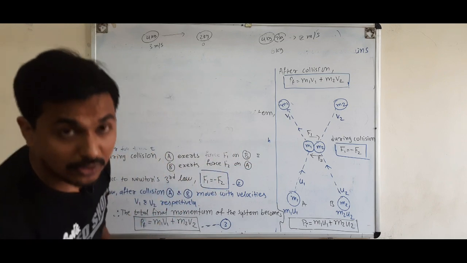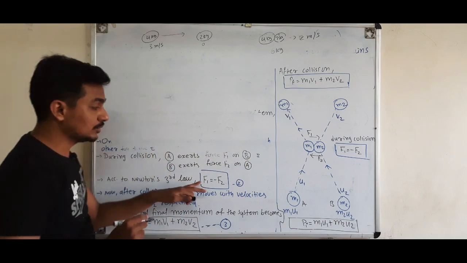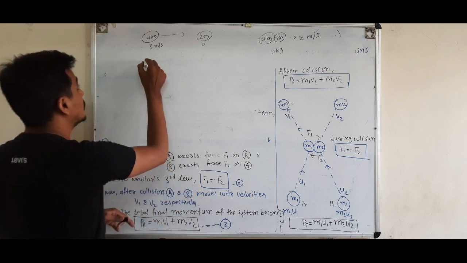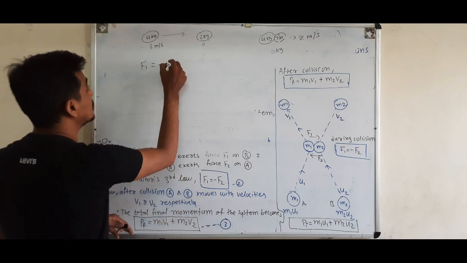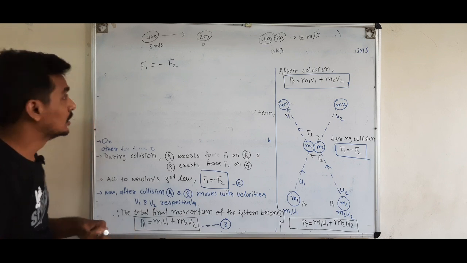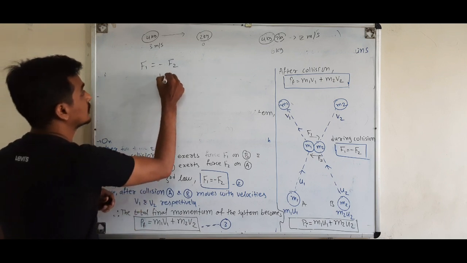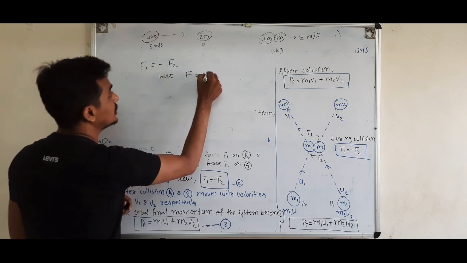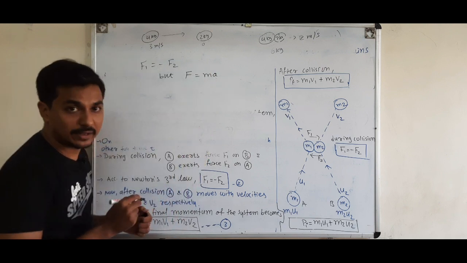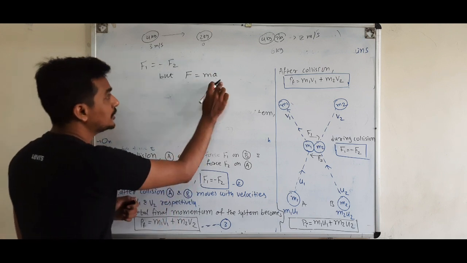Now according to Newton's third law, during collision F1 is equal to minus F2, but F is equal to ma. So this is Newton's second law.